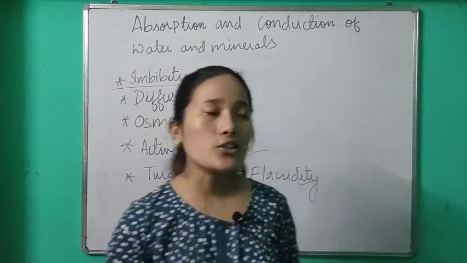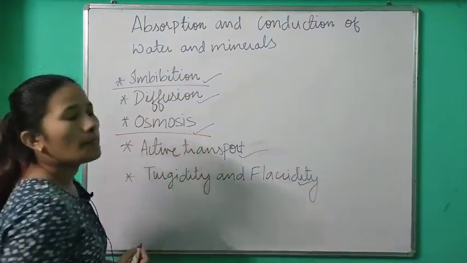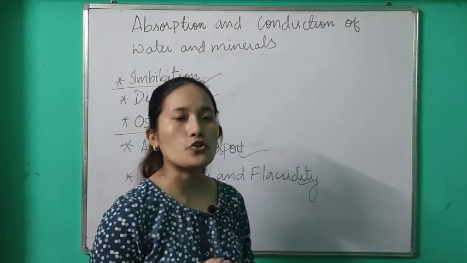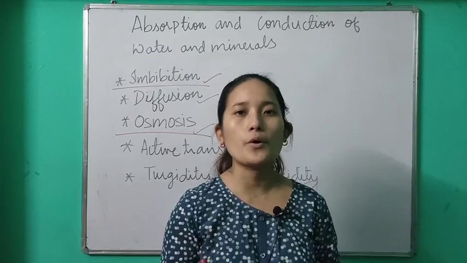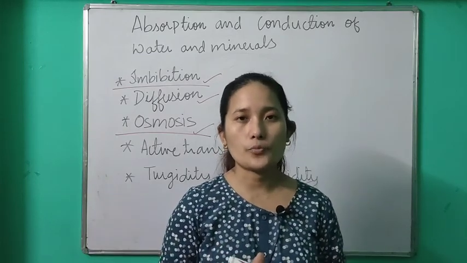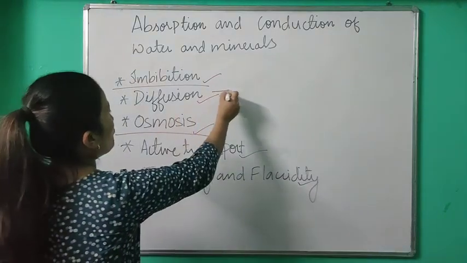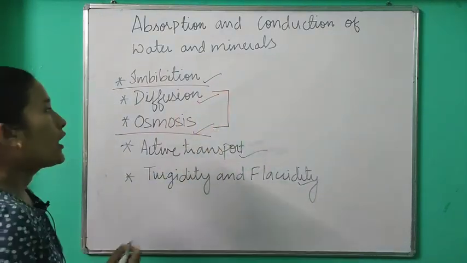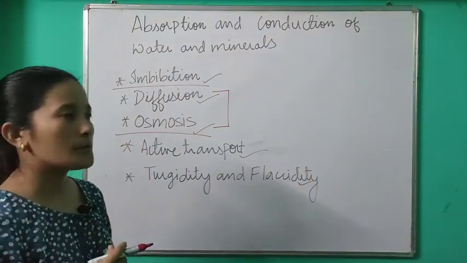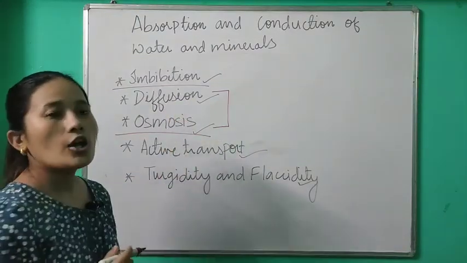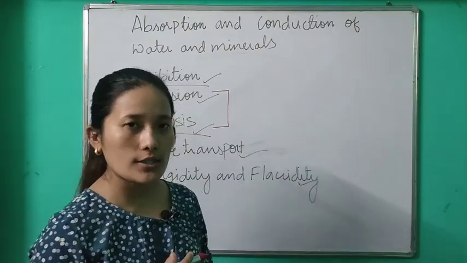Now the next one, and the most important one, is osmosis. Most of the time questions are asked from osmosis. We will be discussing a few experiments regarding osmosis also. If you see diffusion and osmosis, they look like similar processes, because in both the particles are moving from a higher concentration towards a lower concentration.